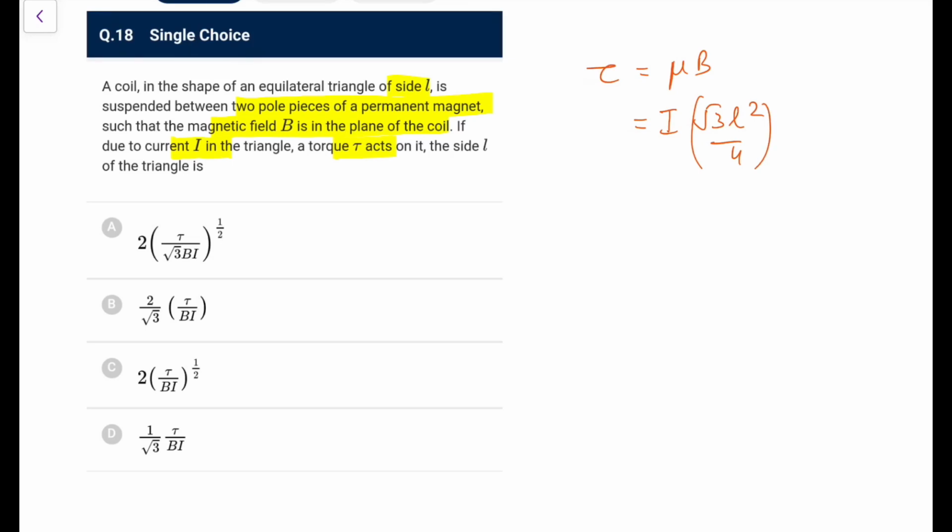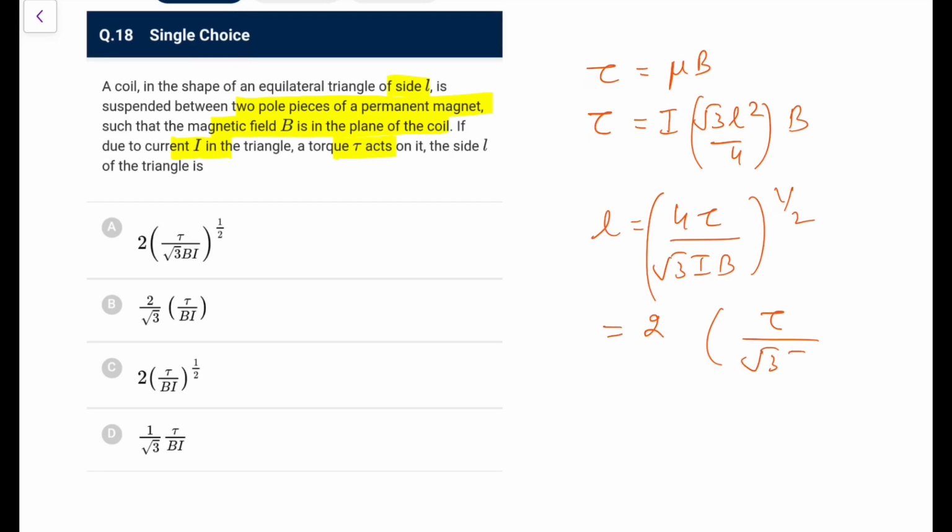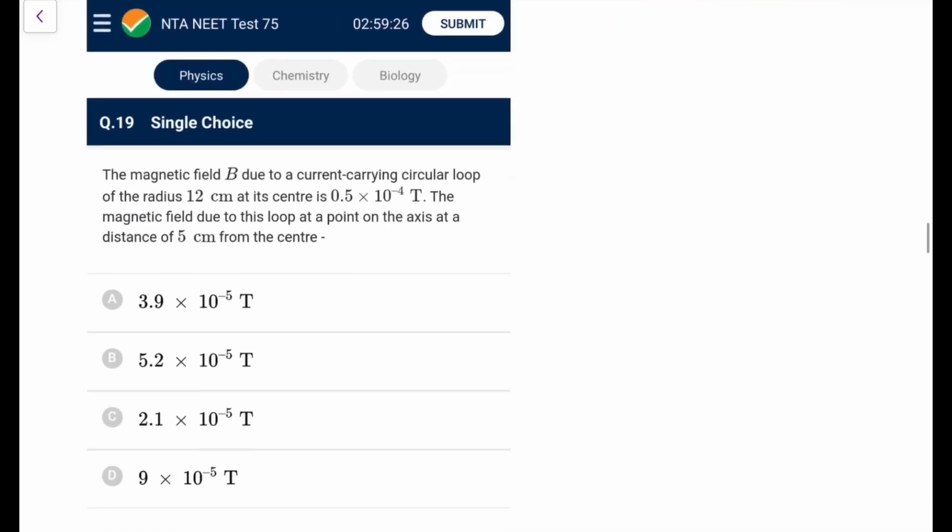So I into root 3 L square by 4 and B, this is tau. So the value of L comes out as 4 tau upon root 3 IB to the power 1 by 2. So going by the options, we are left with option A, that is going to be the correct one.